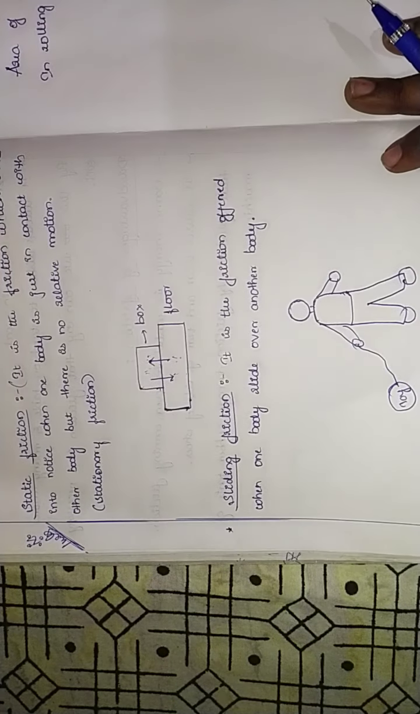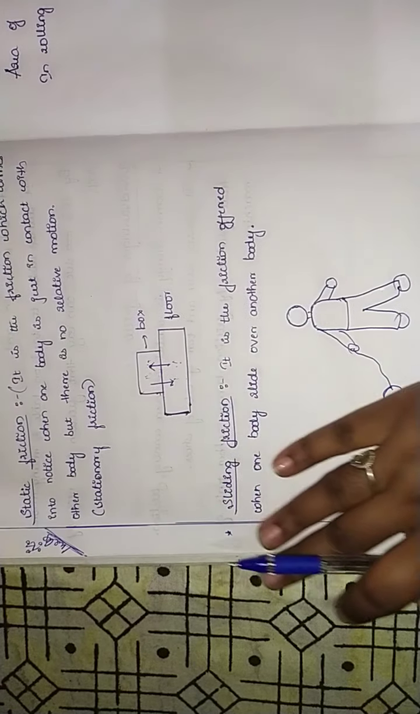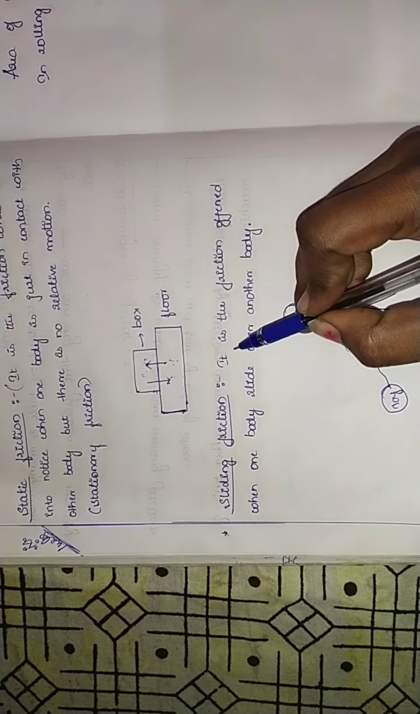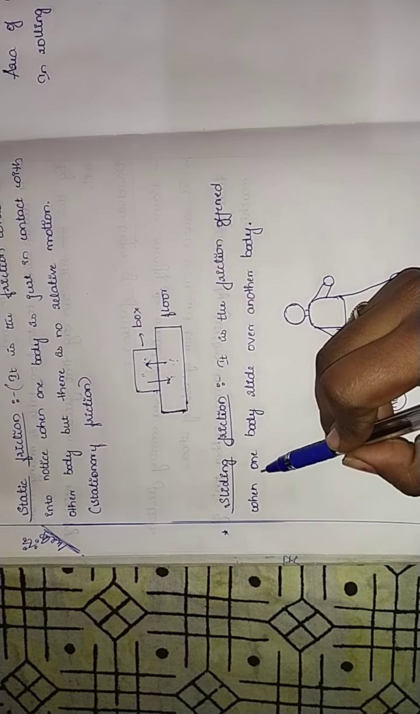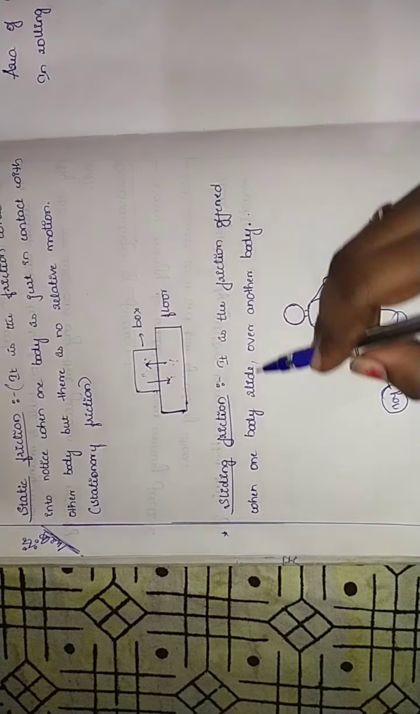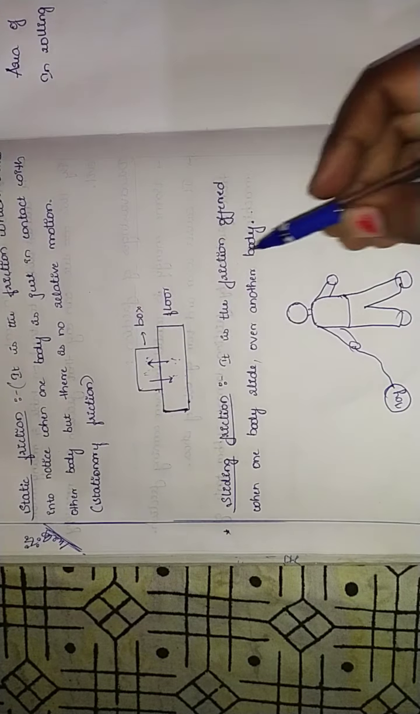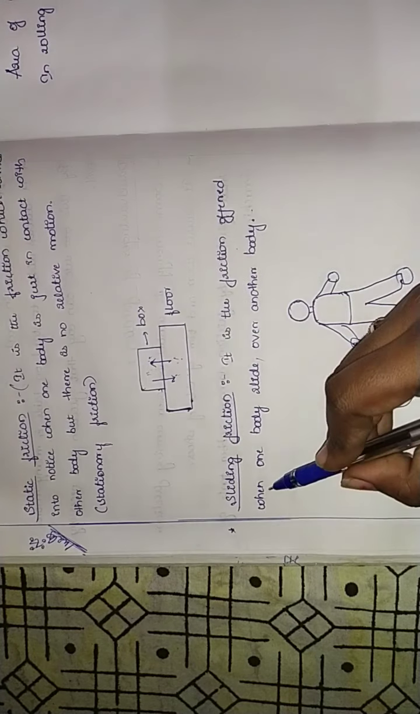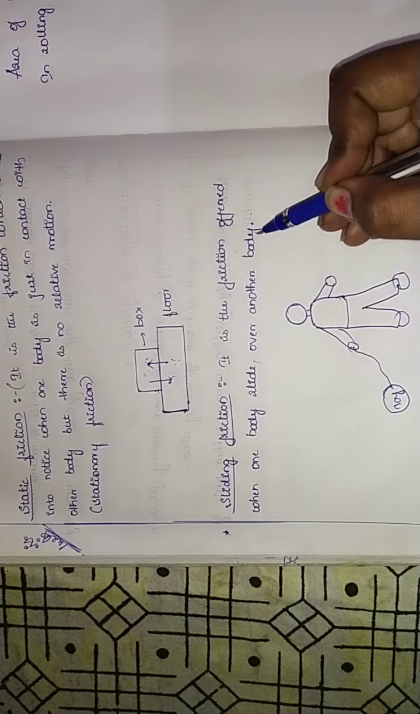Then we have sliding friction. Sliding friction, we have already taken the example. Again, we are going to learn here with the sliding friction. So it is the friction offered when one body slides over another body. Okay, the sliding friction definition states that it is the friction offered when one body slides over another body.